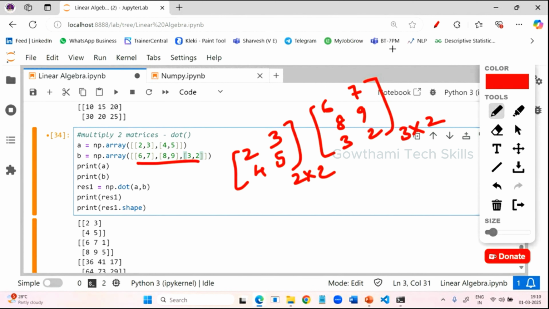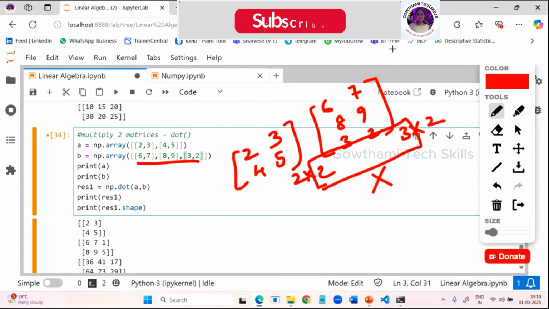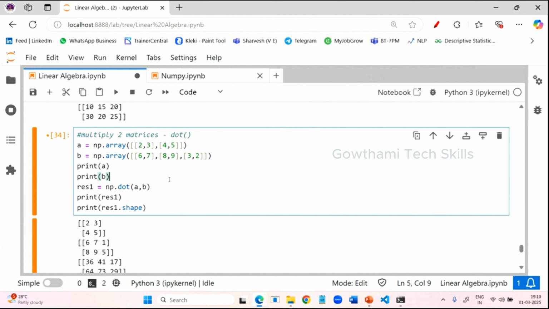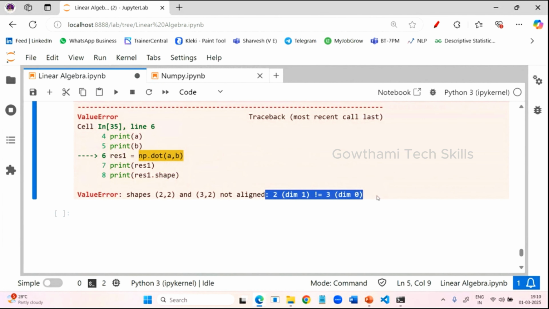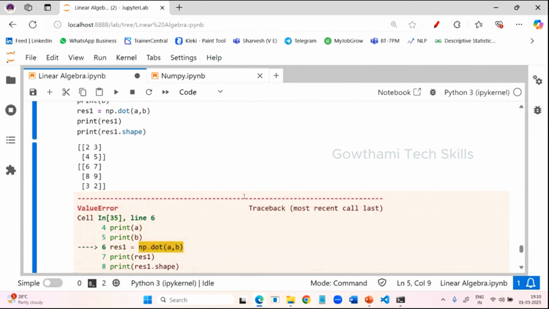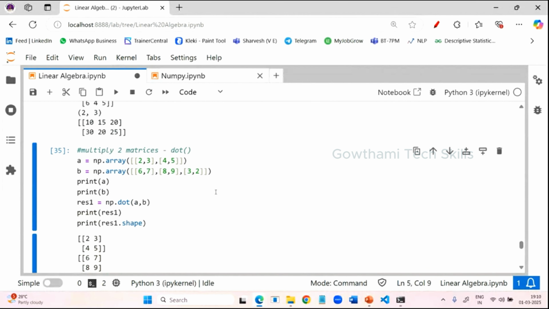What is the shape? 2 by 2. What is the shape of this one? 3 by 2. Here these two are unequal, so we cannot perform multiplication. That time it throws an error for us, as you see here. It is not possible. 2 by 2 and 3 by 2 are not aligned. That rule should be satisfied, then only you can perform the dot product on it. Is this matrix multiplication on two matrices clear?